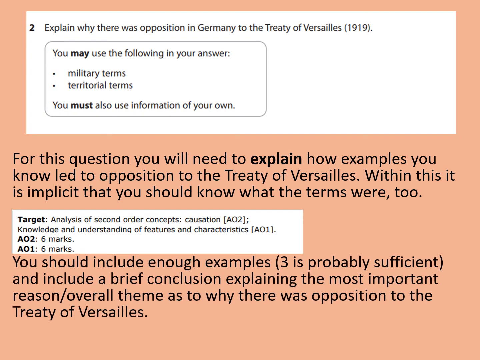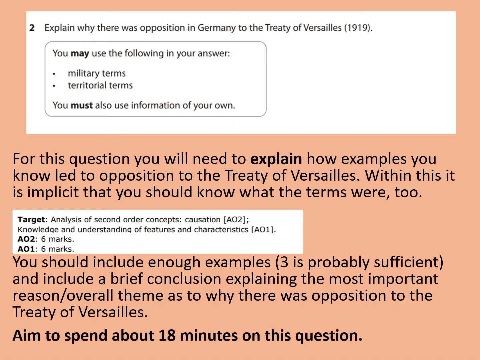You should include enough examples, 3 is probably sufficient, and include a brief conclusion explaining the most important reason or the overall theme as to why there was opposition in Germany to the Treaty of Versailles. You should aim to spend about 18 minutes on this question.